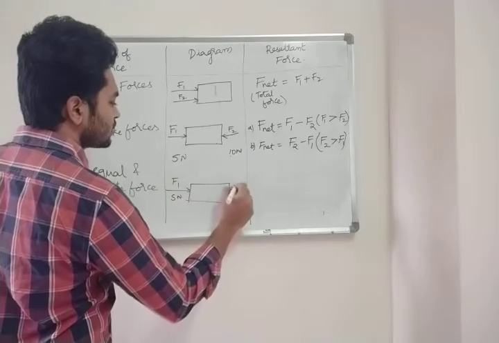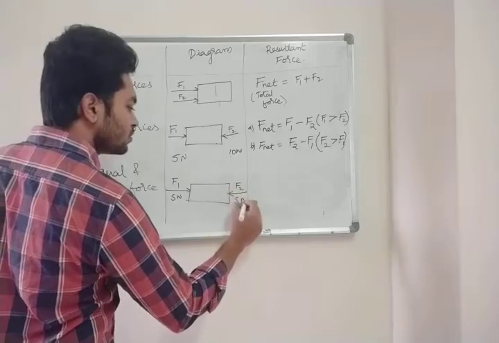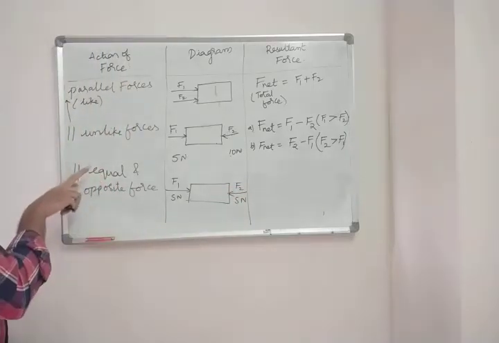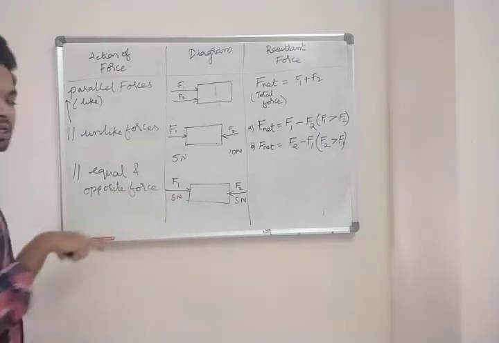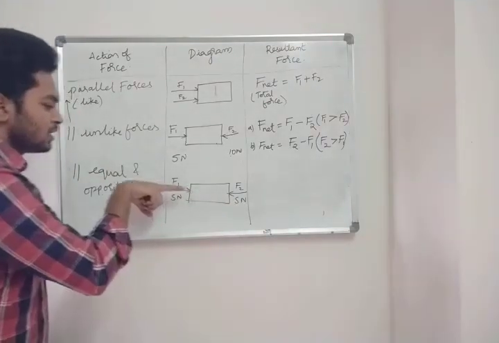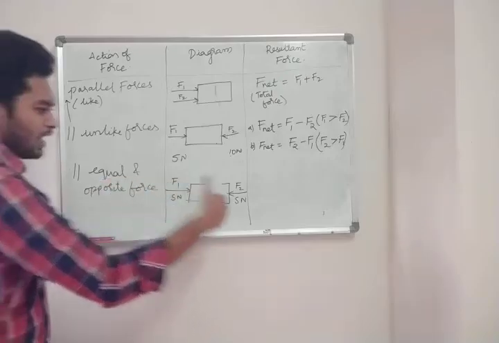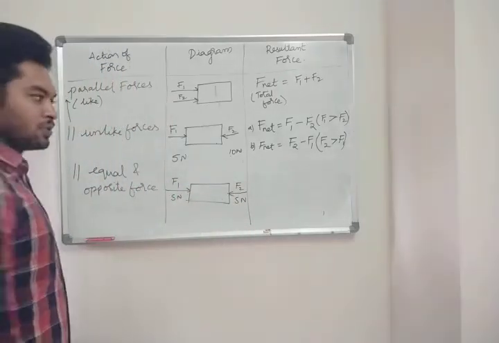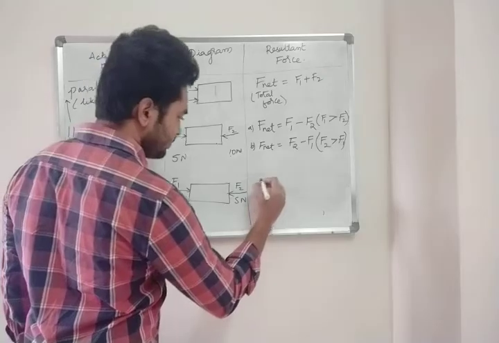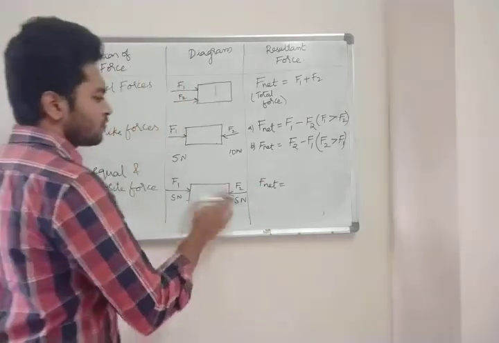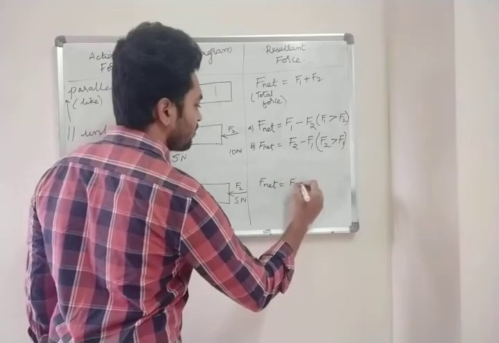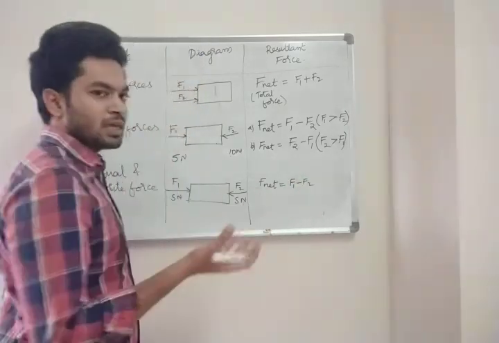Here also you are pushing with F2, which is also equal to 5 Newton. Parallel, equal. Both forces are equal and opposite in direction. One force is towards this side and the other force is acting opposite. So now what will happen is F net is equal to, here both forces are equal, you can consider F1 minus F2 or F2 minus F1, your wish.